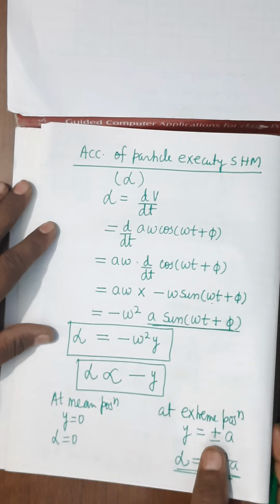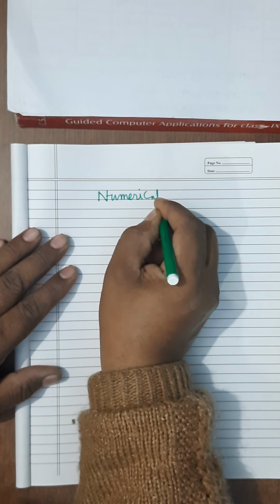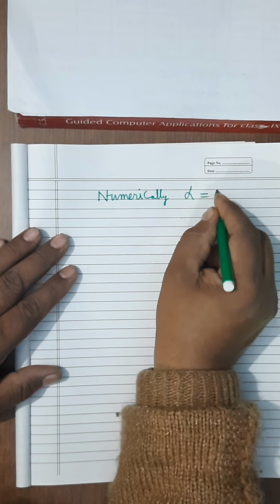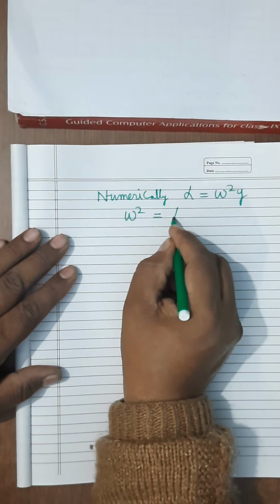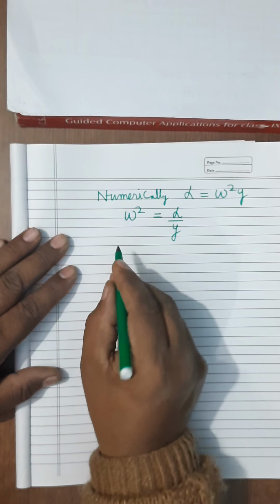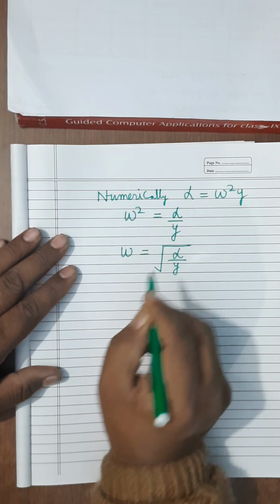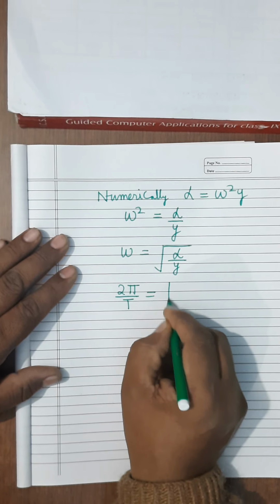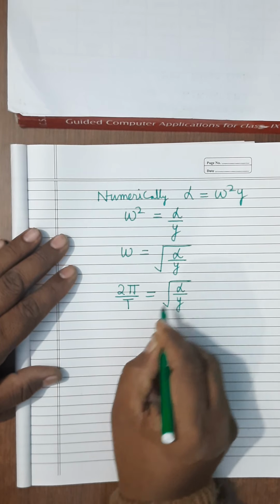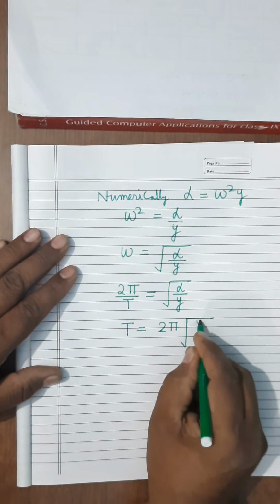Now you can see one more formula. Numerically, what is the formula of acceleration? Alpha equals to omega square y. So what will be omega square? It will be alpha upon y. So omega equals to square root alpha upon y, but omega can be written as 2 pi upon capital T. So what is T? 2 pi within square root y upon alpha.